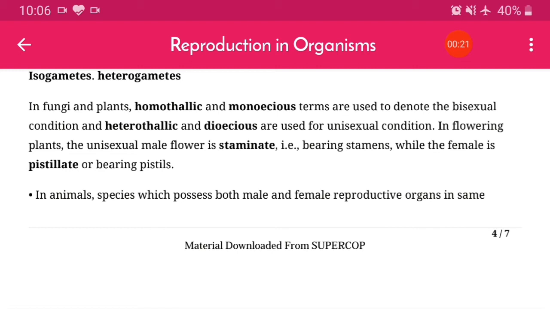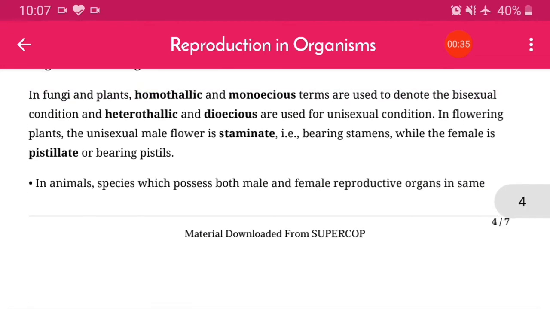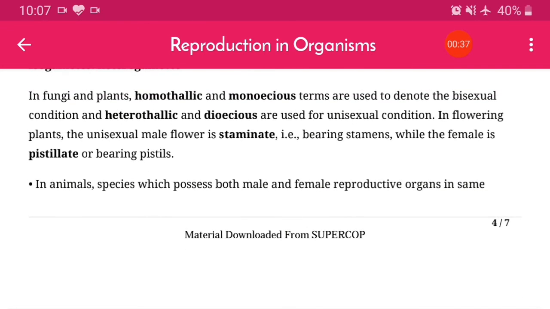In flowering plants, the unisexual male flower is staminate, bearing stamens, while the female is pistillate, bearing pistil. So generally we know this about plants: the stamen is the male reproductive part and the pistil or stigma is the female reproductive part.